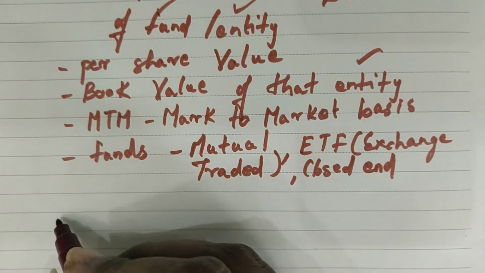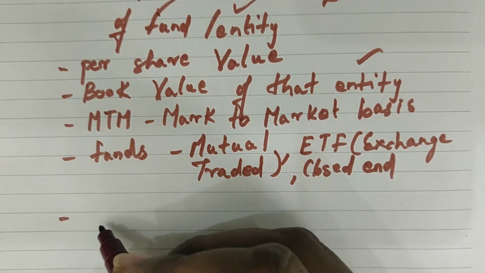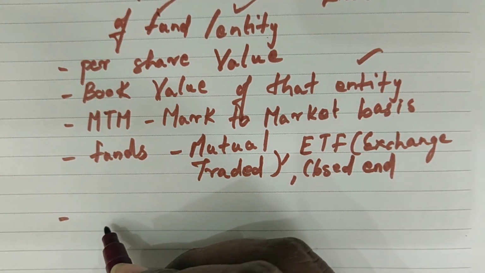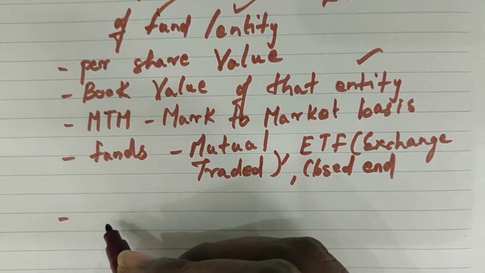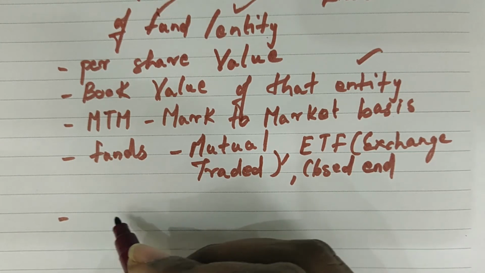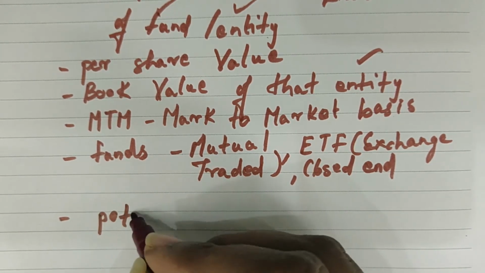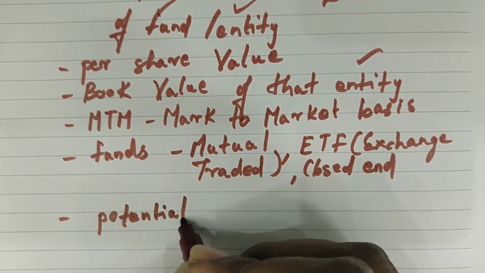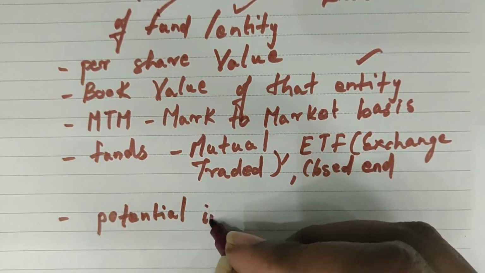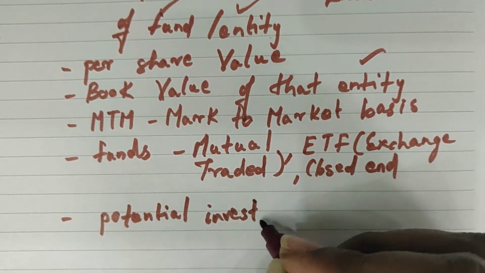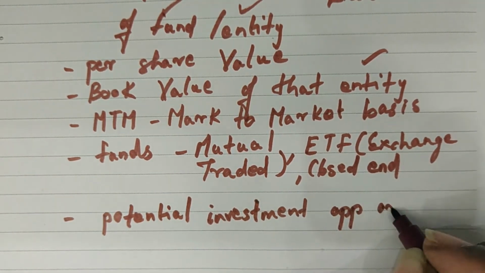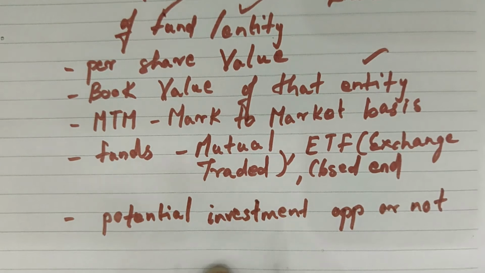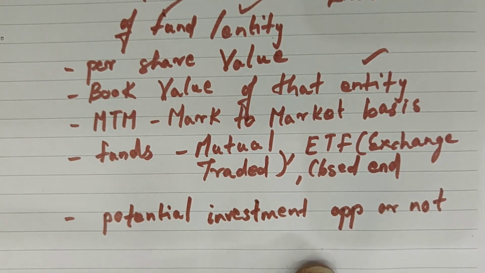So this NAV value for any fund or entity will help the users, the trading participants, to identify it as a potential investment opportunity or not. Based upon this NAV, they can take better decisions.